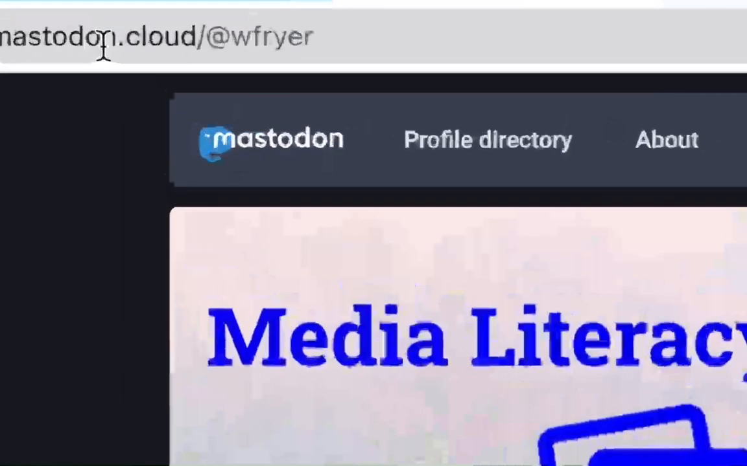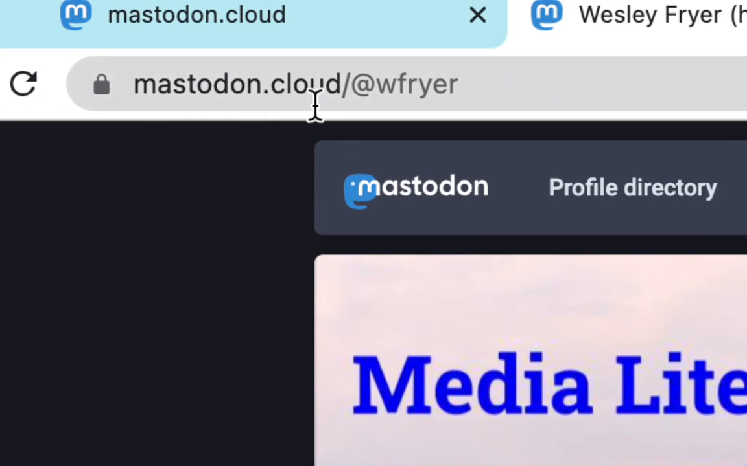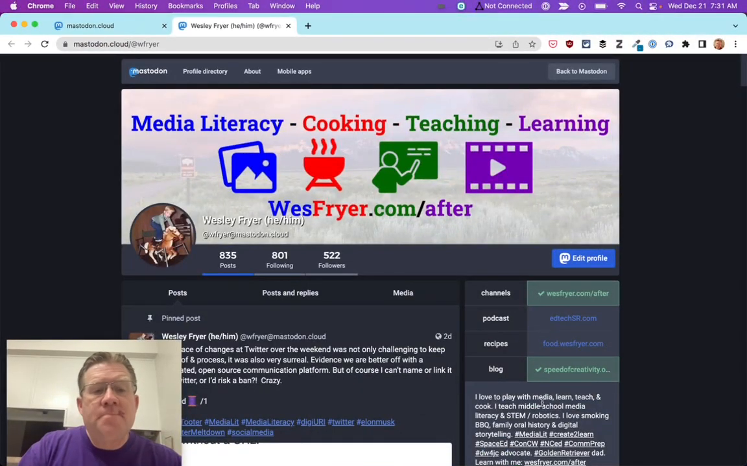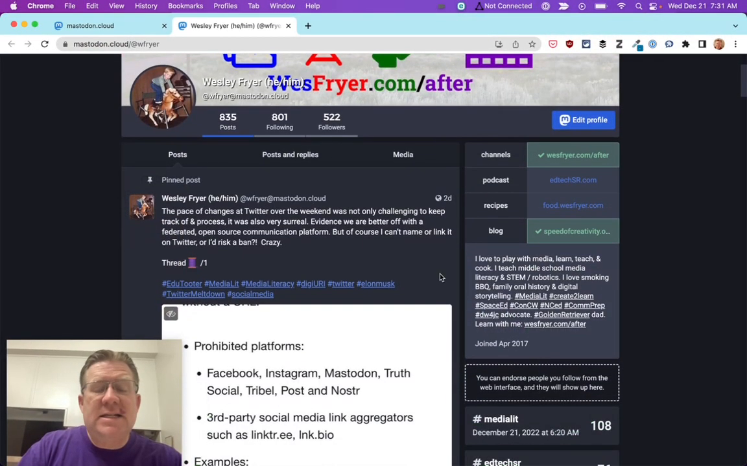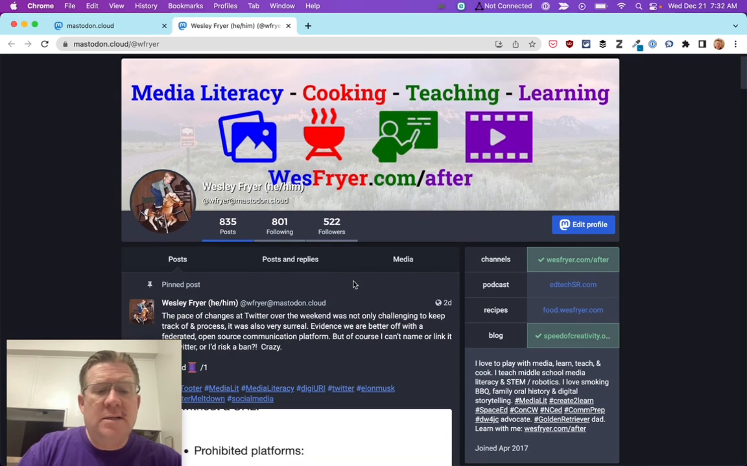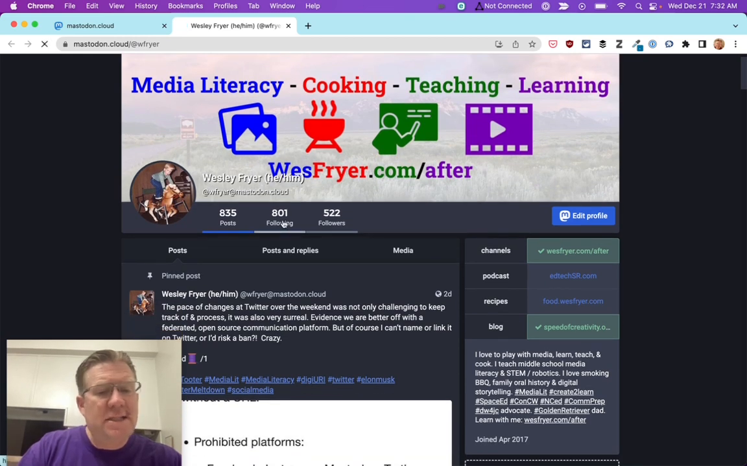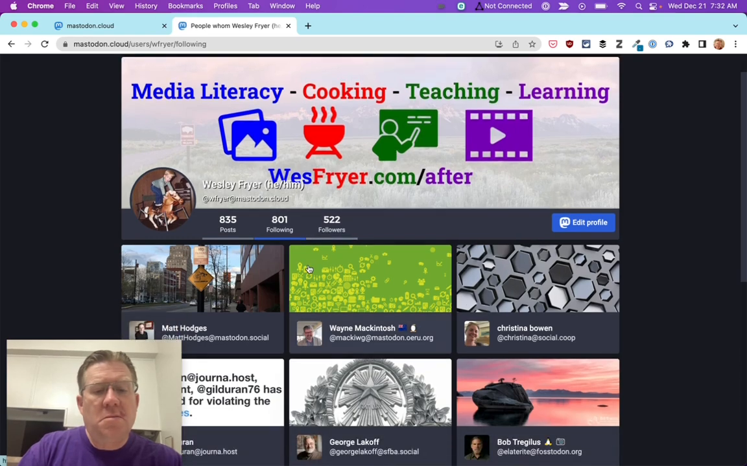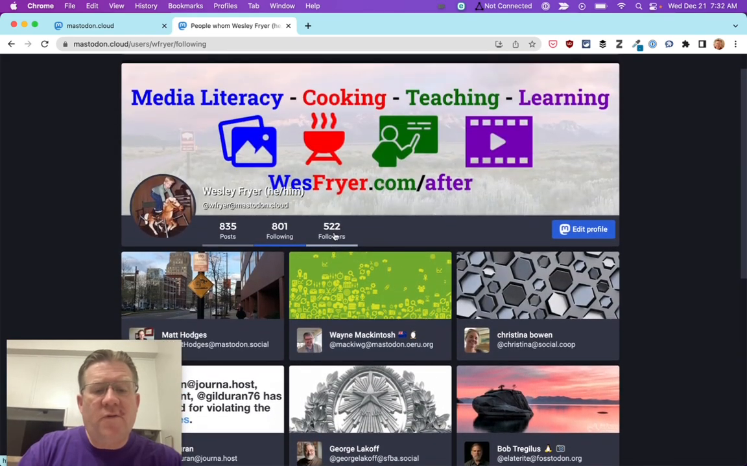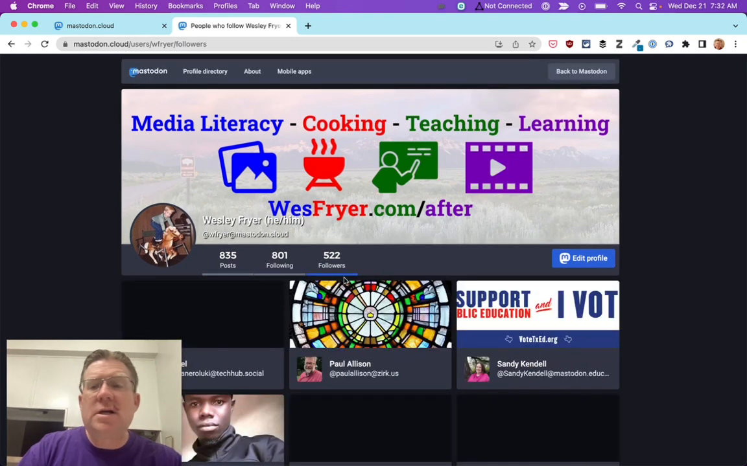So this is my current Mastodon instance, and maybe I'll keep it forever, I don't know. That's my current link to go to my profile. When somebody visits this, in addition to seeing a picture that I've put on here and my posts, when you click on following, I guess you can see the people that I'm following, and you can see my followers too.